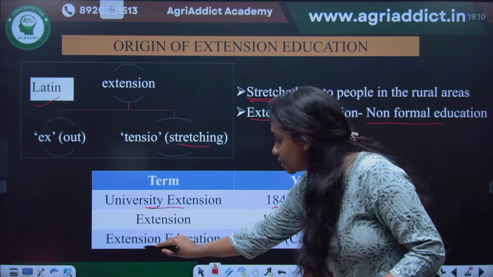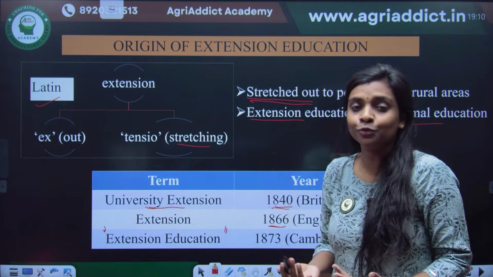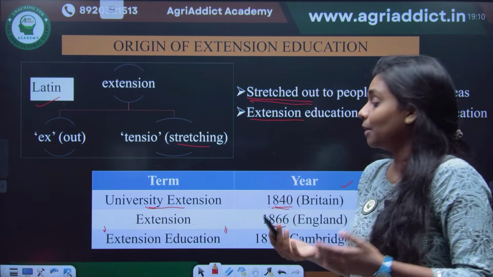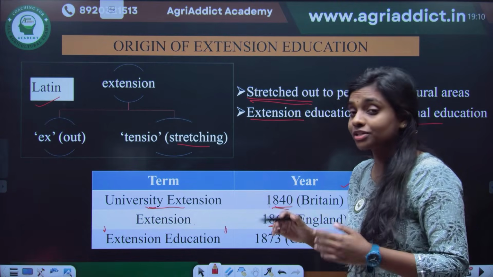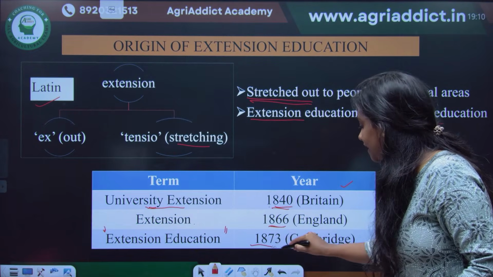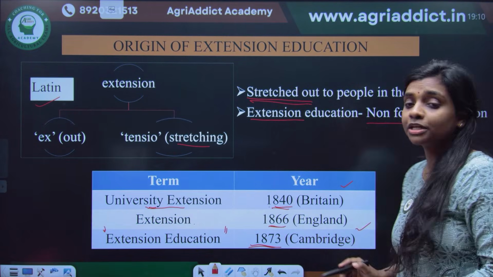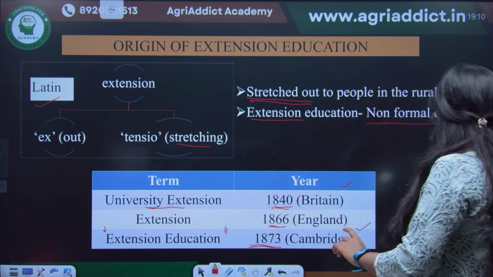And extension education as such, all these terms will seem similar to you if you are reading for the first time, but when you look carefully, these three terms originated in different timelines. At the last, extension education originated in 1873 in Cambridge University. So these are the three terminologies that you should remember.